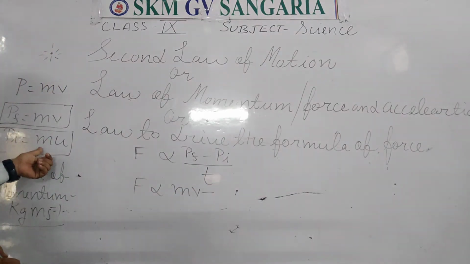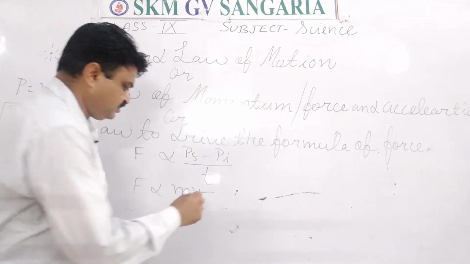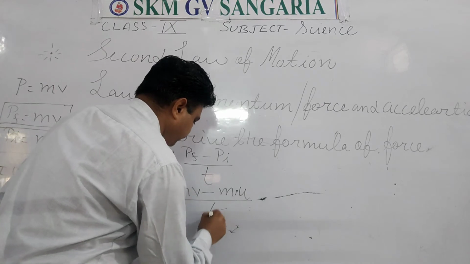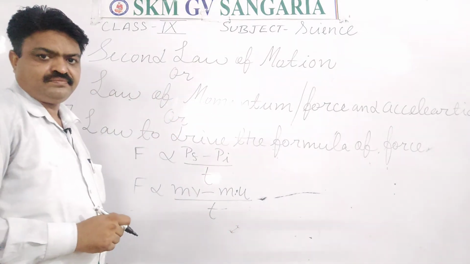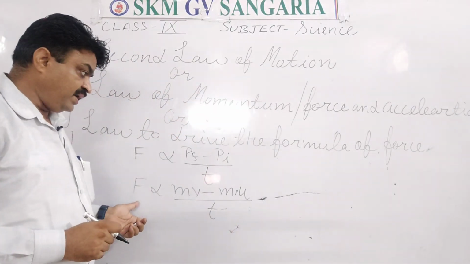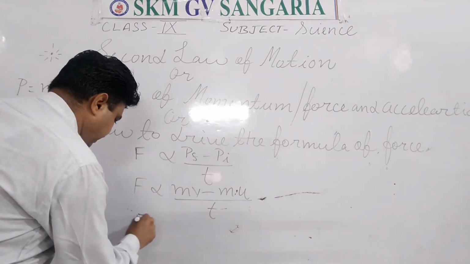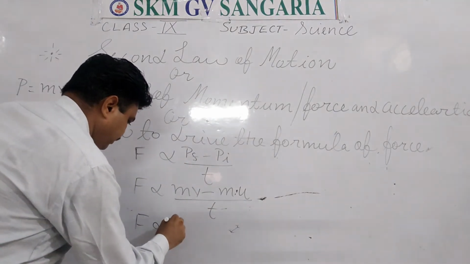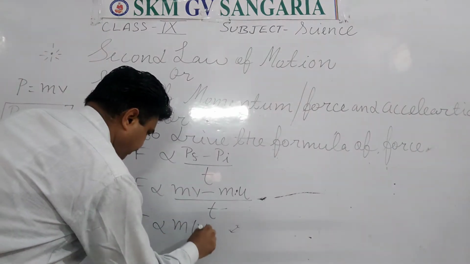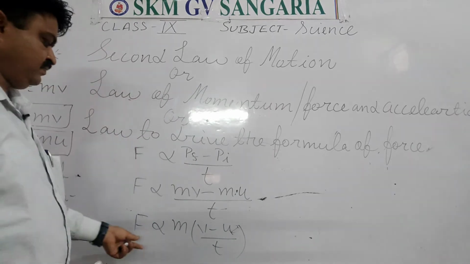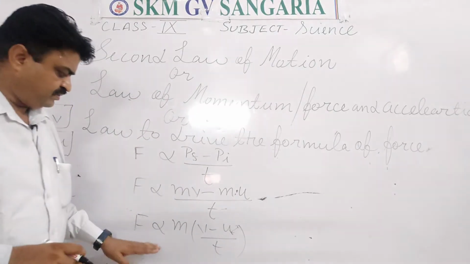The formula for it is mu, so you write mu upon T. With the help of this, you will get F is proportional to m(v minus u) upon T.